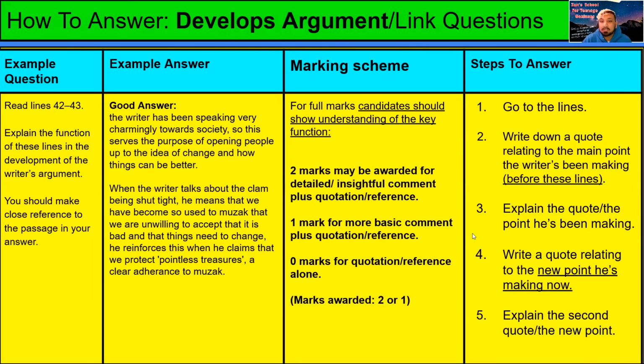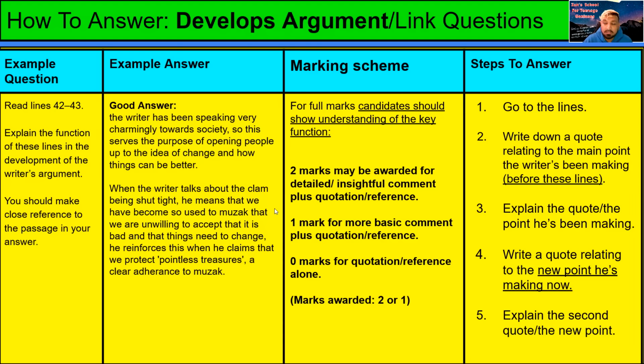As always, you go to the line first. Then you write down a quote relating to the main point the writer was making before this. So what was the writer talking about before these lines?